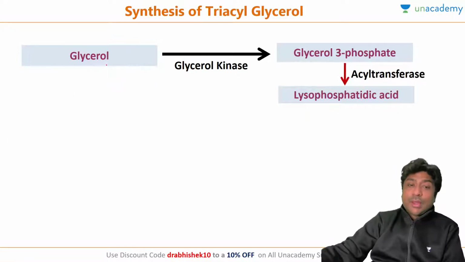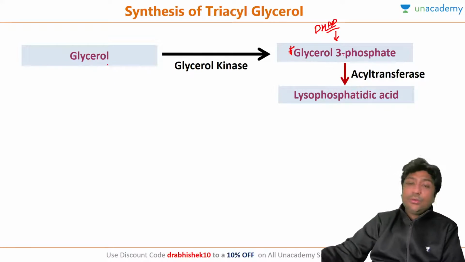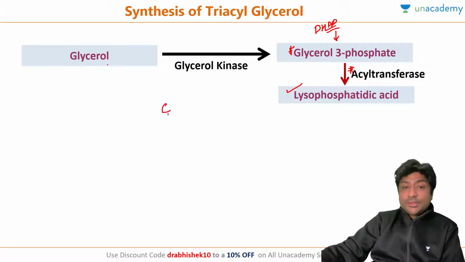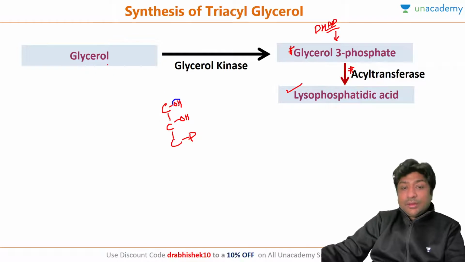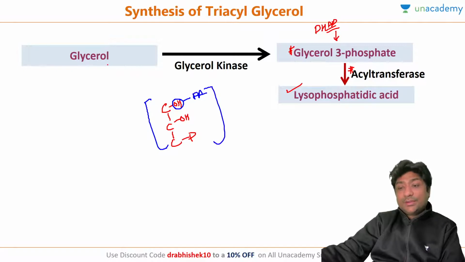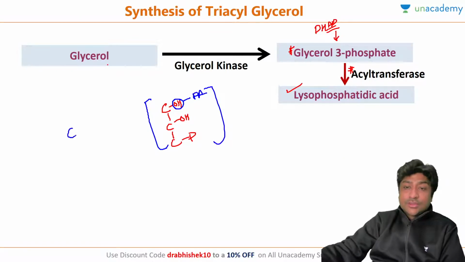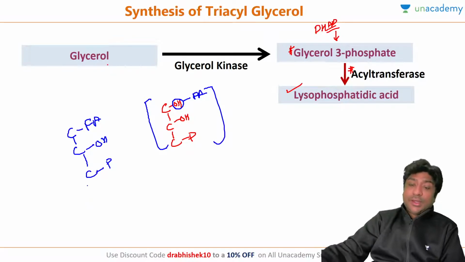So what happens? Glycerol, with the help of glycerol kinase, is converted into glycerol 3-phosphate, and in adipose tissue it will be dihydroxyacetone phosphate, which will be dehydrogenated into glycerol 3-phosphate. Then acyl transferase will add the first fatty acid. Suppose this is your glycerol 3-phosphate. Here OH is there, here OH is there. The first acyl transferase will react and add a fatty acid here. This structure is called lysophosphatidic acid. In lysophosphatidic acid, the first carbon has a fatty acid, the second carbon has an OH, and the third carbon has a phosphate group attached.